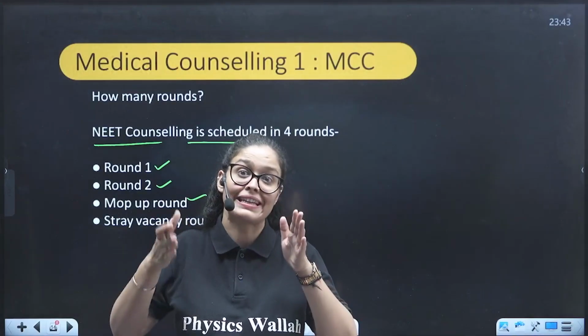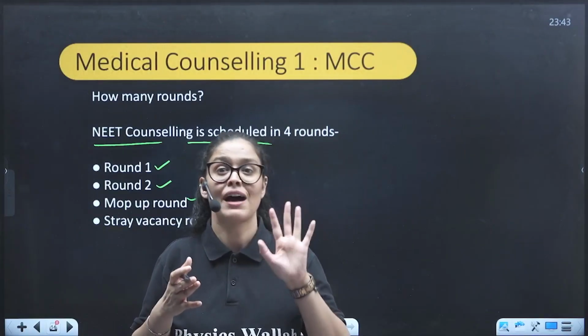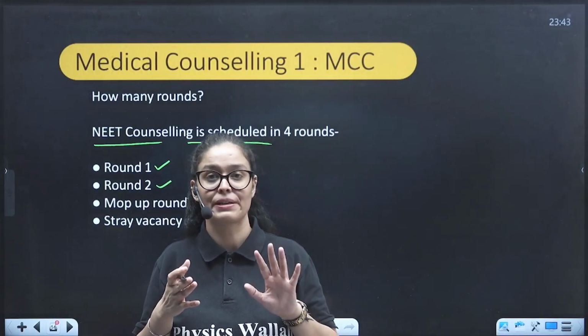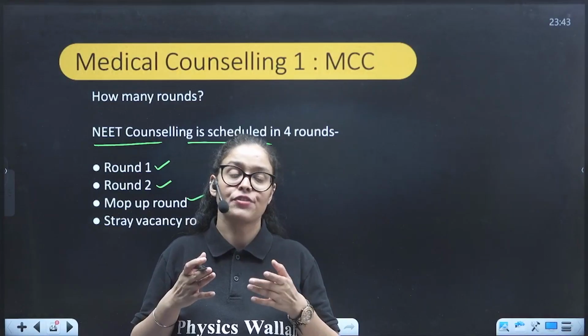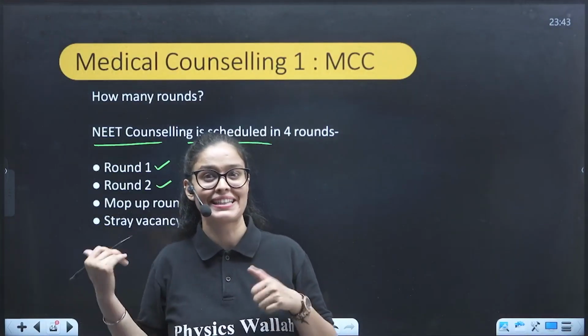So make sure that you are taking part till the end, right? And also that you are registering even if you have got around 300 marks this time, because if you really want a seat somewhere, perhaps some student will leave and you will get the chance in the stray round.